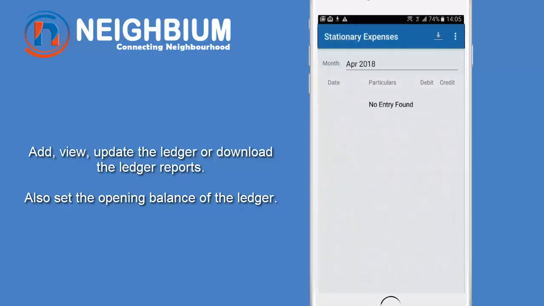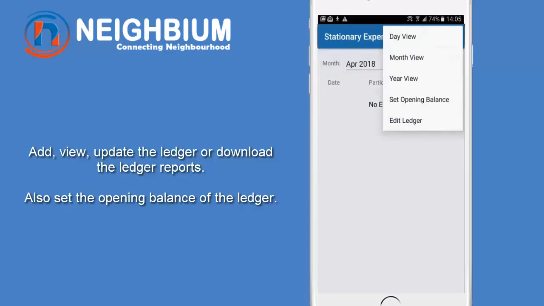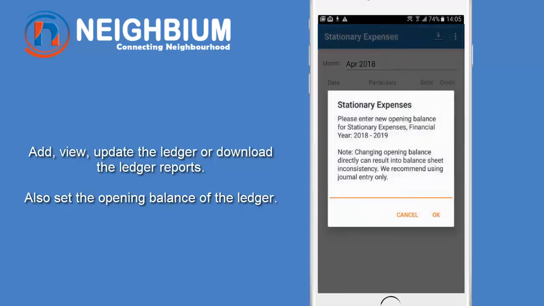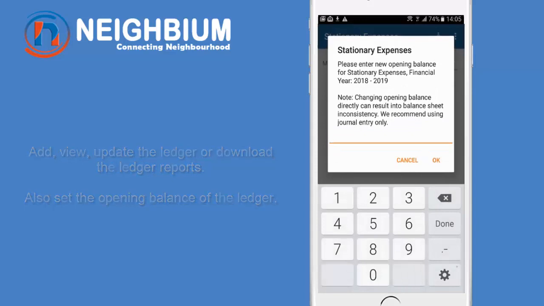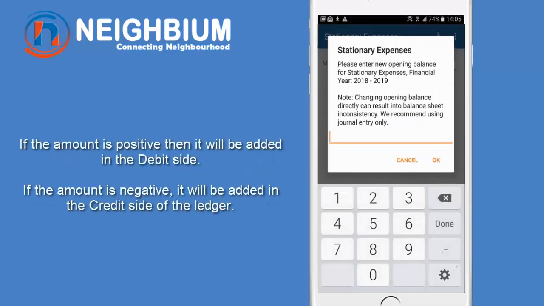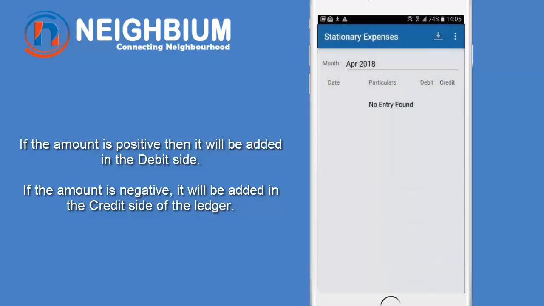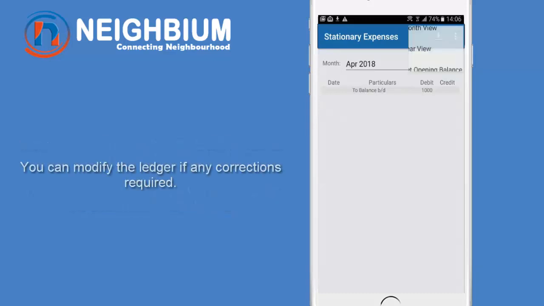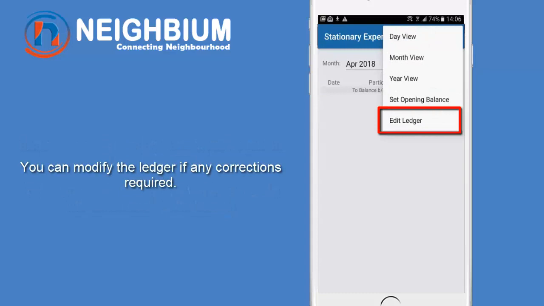To set the opening balance of the ledger, click on the top right corner of the screen and select Set Opening Balance. If you add the amount in positive, it will set the opening balance on the debit side. For instance, let's add ₹1,000 on the debit side. Similarly, if the credit side is heavy for the ledger, enter the number in negative. For instance, -1,000. You can also modify the ledger from here.